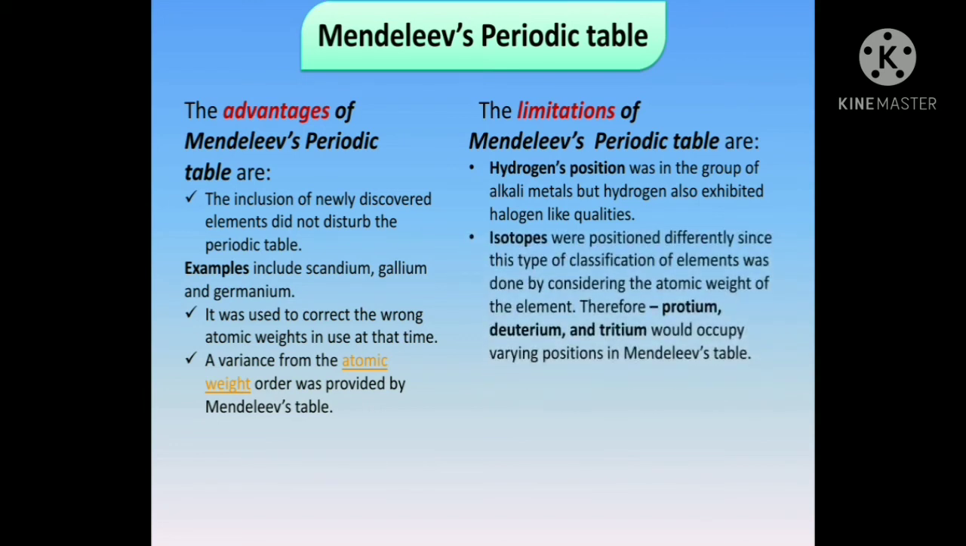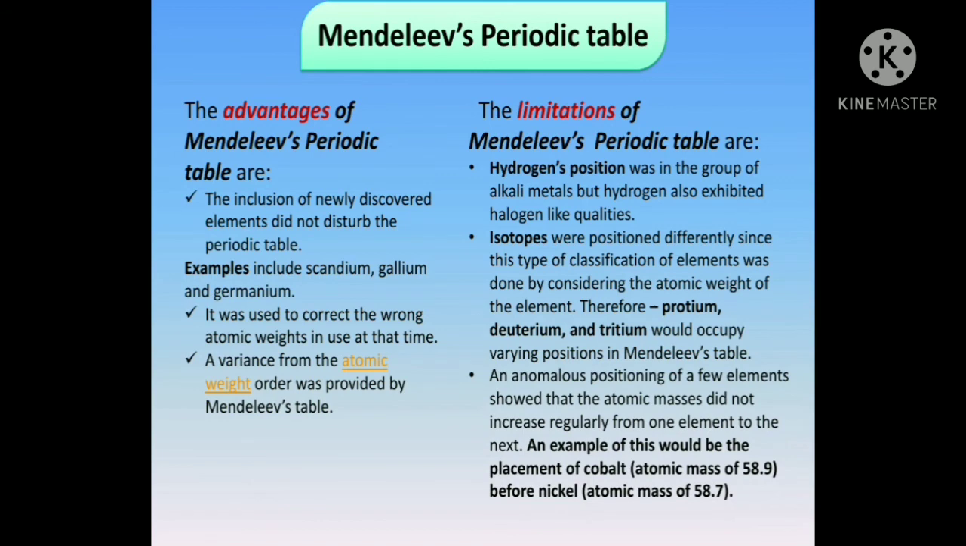Isotopes. Those were positioned differently since this type of classification of elements was done considering the atomic weight of the element. Protium, deuterium and tritium are the isotopes of hydrogen, which would occupy varying positions in Mendeleev's table. But isotopes were discovered a long time after Mendeleev put forth the periodic table. As isotopes have the same chemical properties but show different atomic masses, a challenge was posed in placing them in Mendeleev's periodic table.